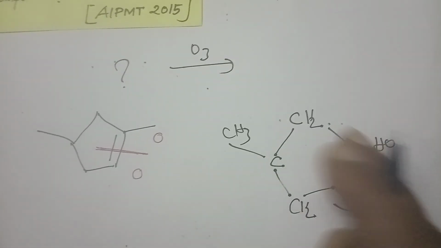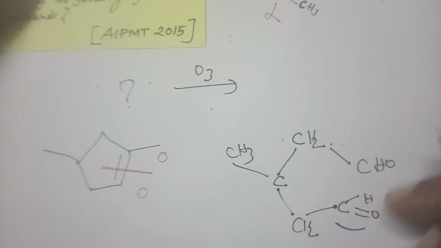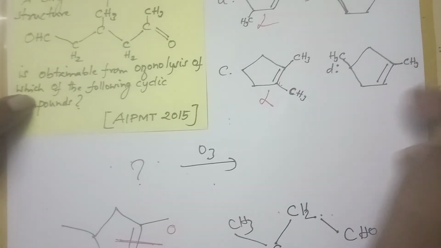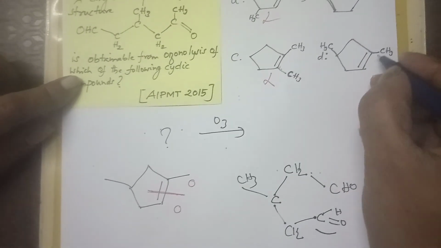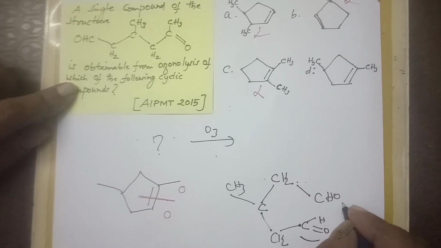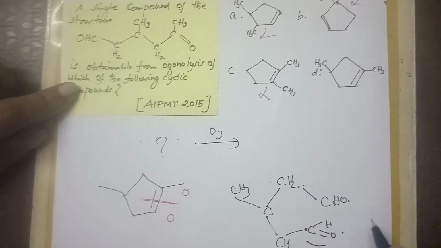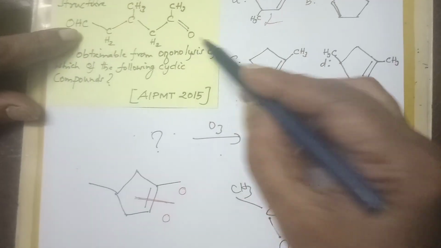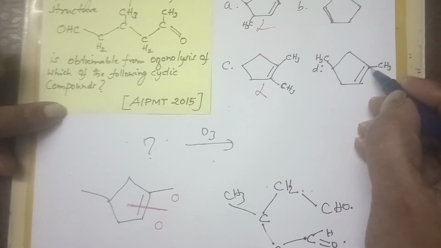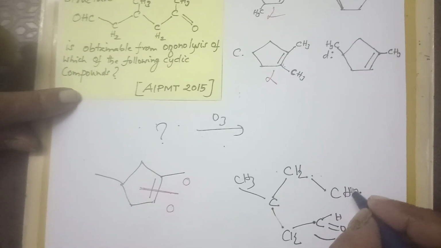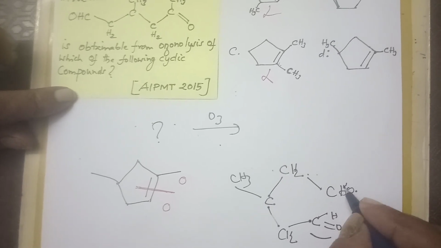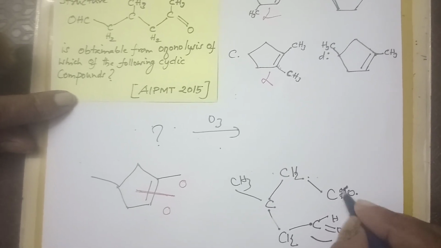Yes, now come and find out your product. This is the product. Okay children, here you can see 1, 2, 3. Now I am a little confused. This is aldehyde, this is aldehyde. How is it possible? One side is aldehyde, one side is ketone. Then, verifying again, at this corner you can see there is no hydrogen at all. That means here it is not possible. This is not possible.